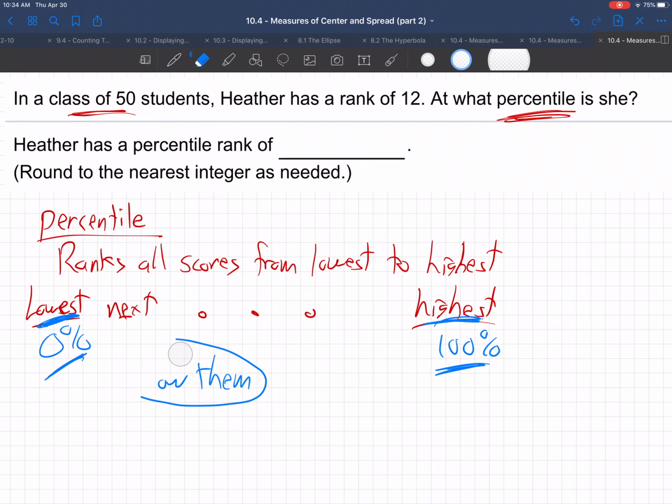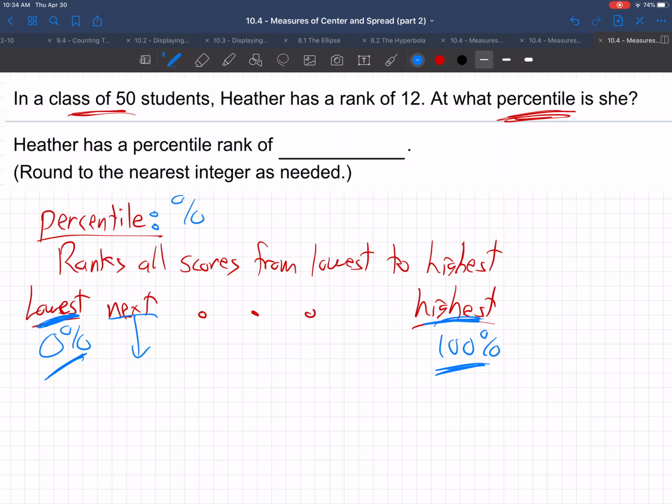I could probably say that a little better. Your ranking is the percent below your spot.